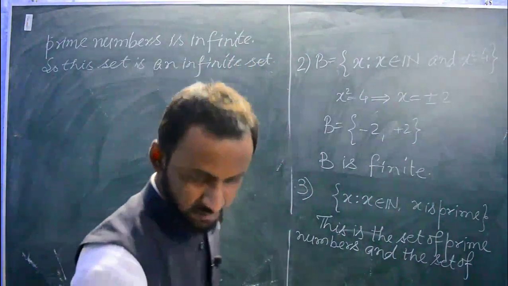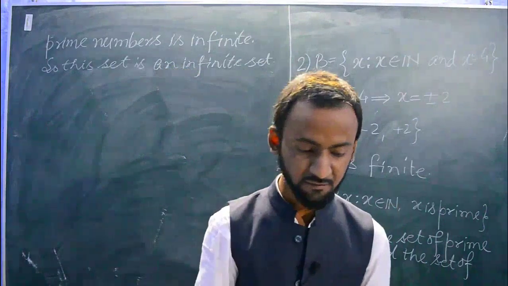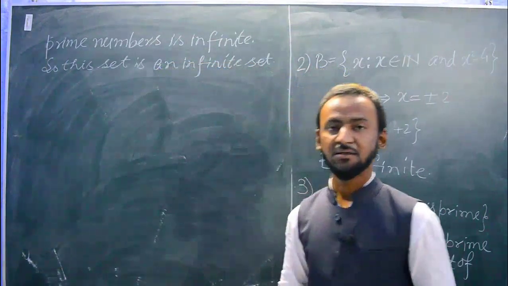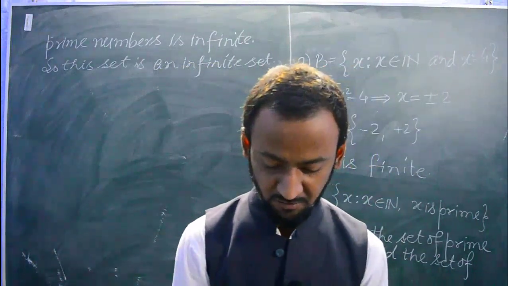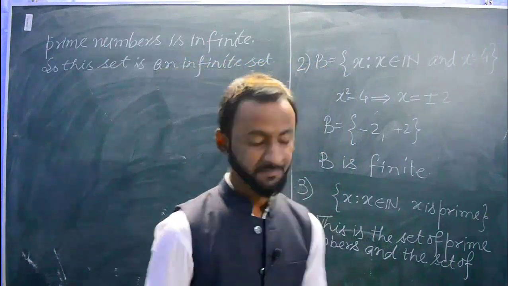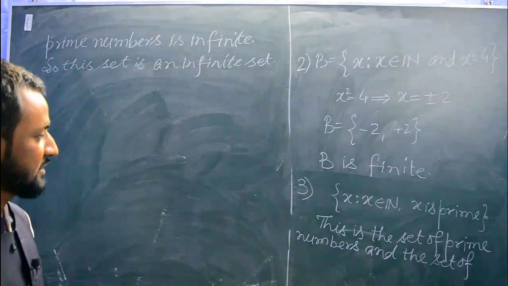Okay. So up to here we have got the flavor of finite set, infinite set, empty set and singleton set. Now we will move forward, which is the most important topic in this chapter: subset. What is a subset? Hope you have copied all these things.